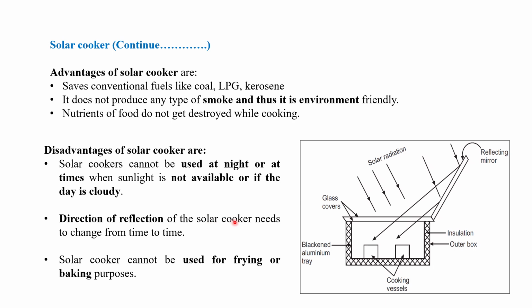The direction of reflection of the solar cooker needs to be changed from time to time because the solar radiation is coming from these directions. If the direction changes accordingly, this box location also has to be changed. The solar cooker cannot be used for frying or baking purposes. This is also a major disadvantage because we simply have to keep all these food materials inside the vessels for cooking purposes. We cannot fry it, right? And as time passes, the food gets cooked in the vessels.